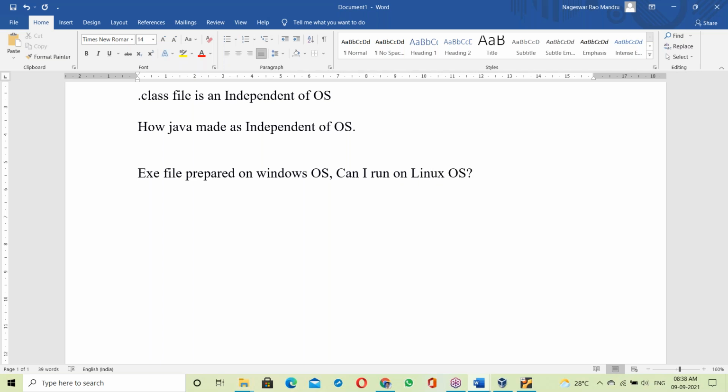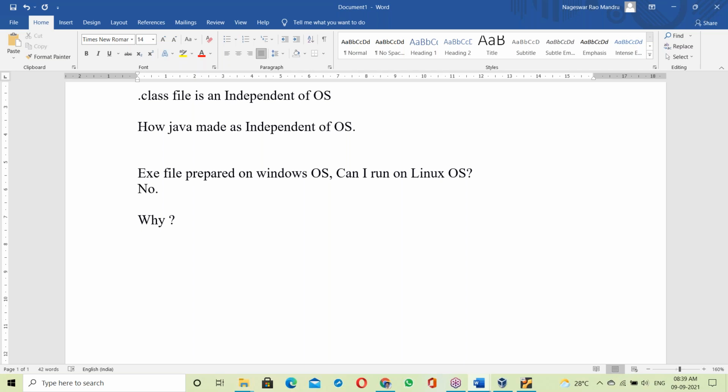Anyone, can you answer this? An exe file prepared on a Windows base, can I run it on a Linux base? Okay, the answer is no, we cannot. Reason? Why can't it run on a Linux base? Any idea?